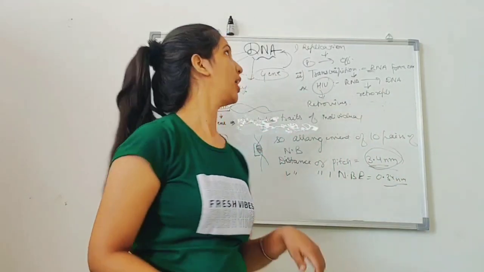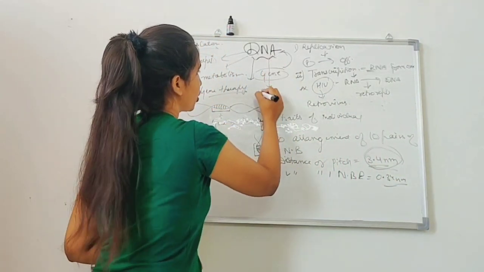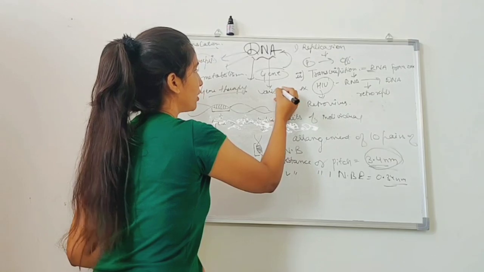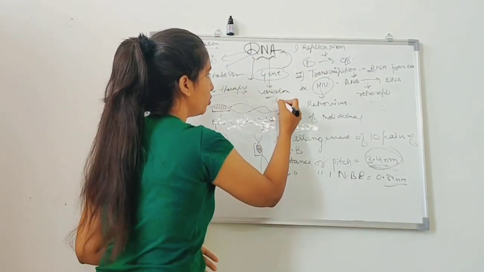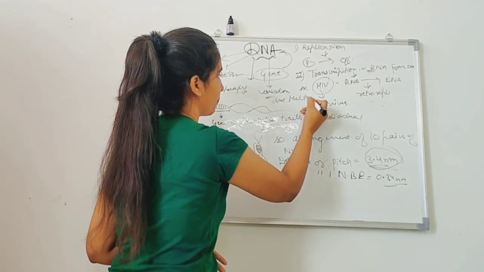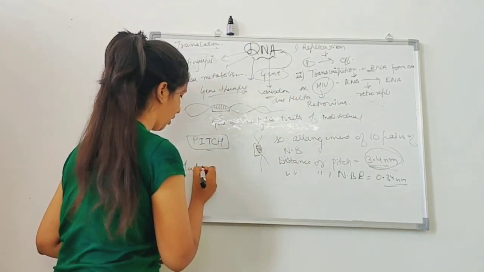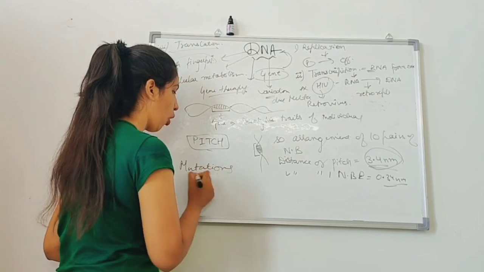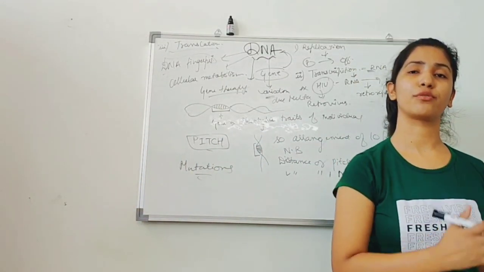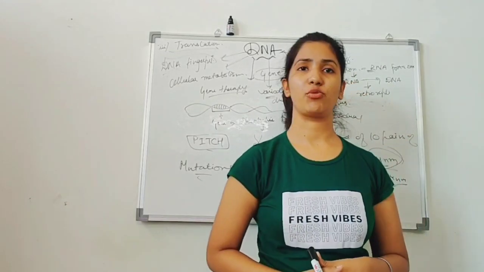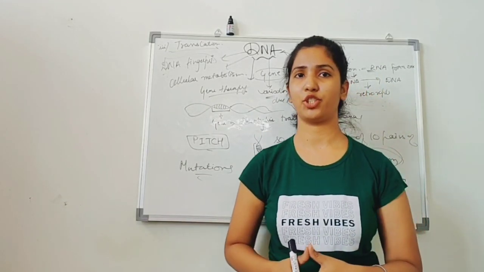But one thing, the variation or the evolution also occurs by the DNA due to mutations. Altering the sequence of the DNA is known as mutation. Mutation can be useful or harmful for an individual depending on how it affects the individual.